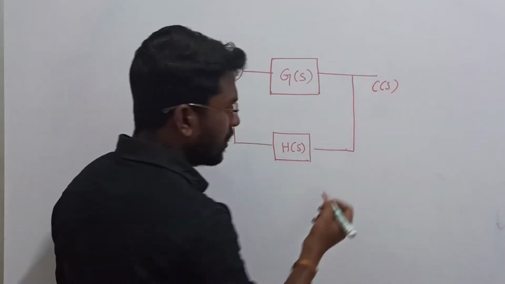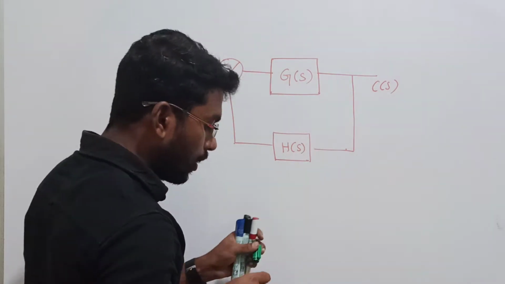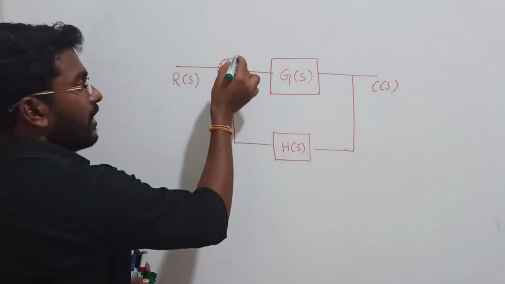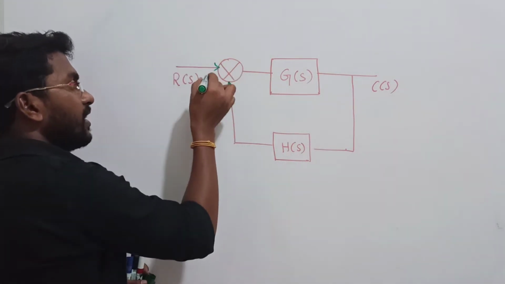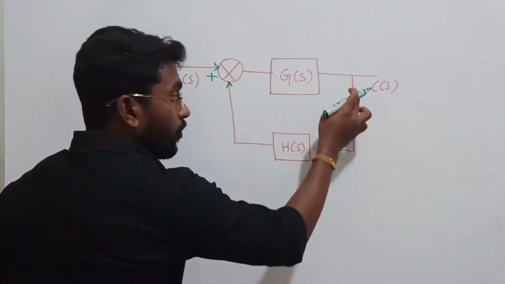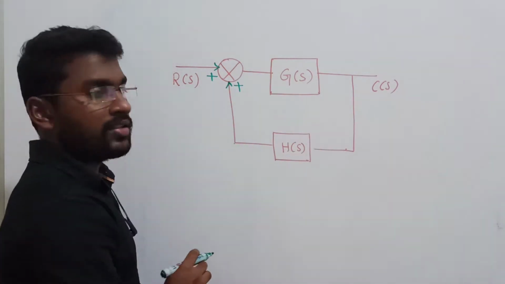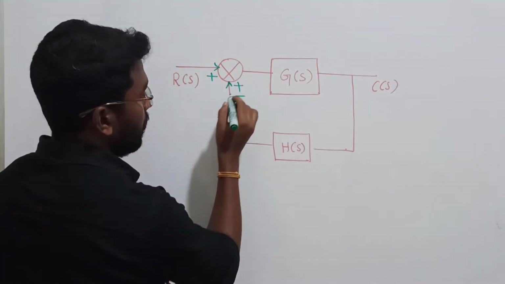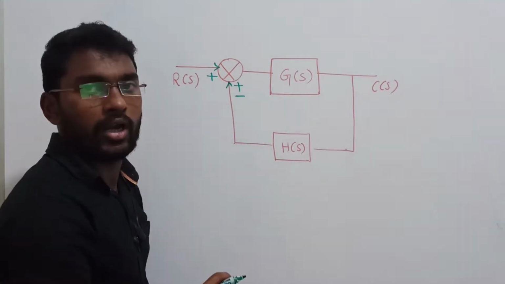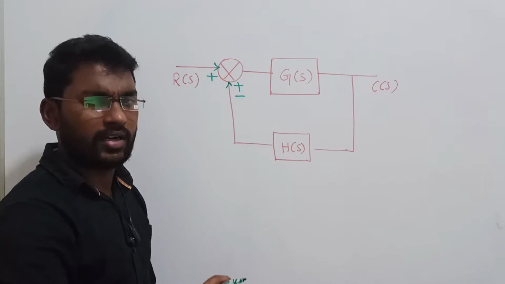One more thing is, in the time domain your signals will be convolved, overlapping. So for our simple multiplication, I am going with the s domain. Of course, listen, in the comparator, the input signal is the reference, which is always positive. If your feedback is also positive, that is called positive feedback. Suppose I am using negative, minus, that is called negative feedback. Mathematically, just by looking at the plus we say that is positive, and by looking at the minus we say that is negative. That is the simple difference.